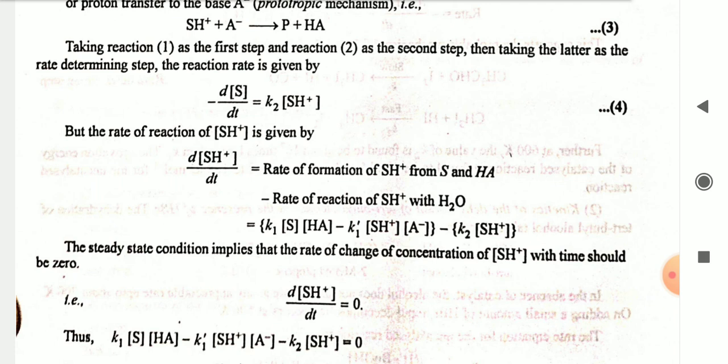The steady state condition implies that the rate of change of concentration of SH+ with time should be 0, for example d[SH+]/dt = 0.